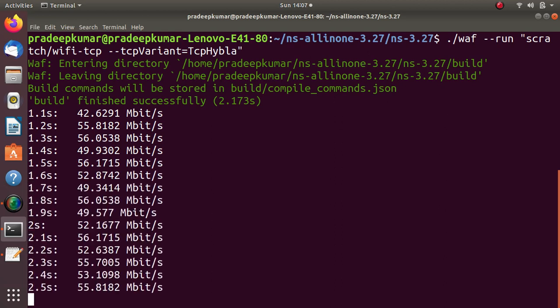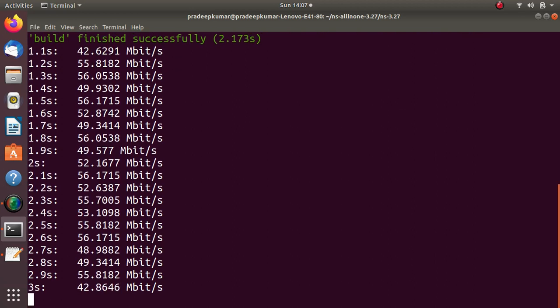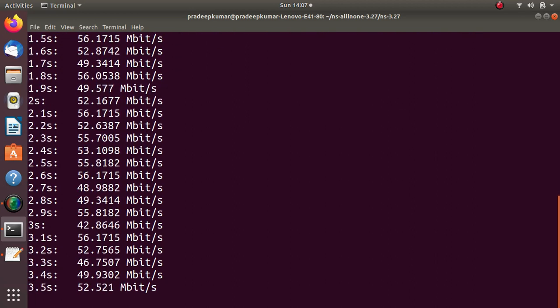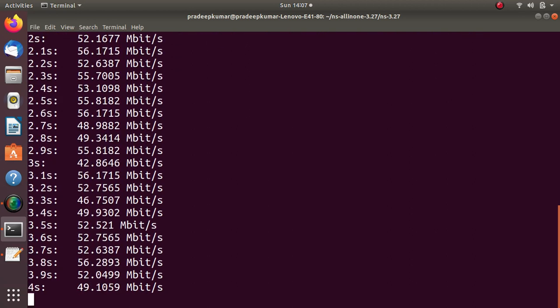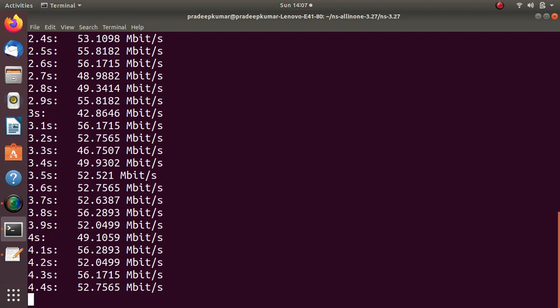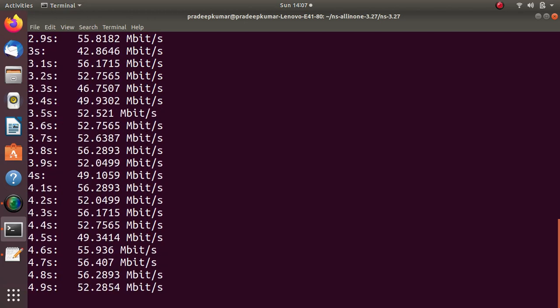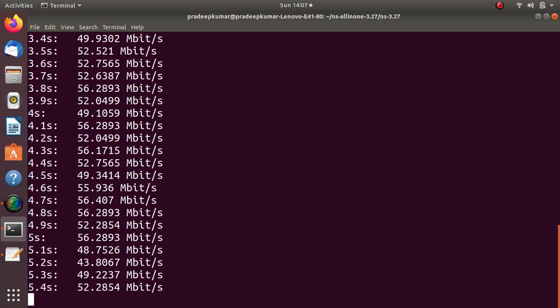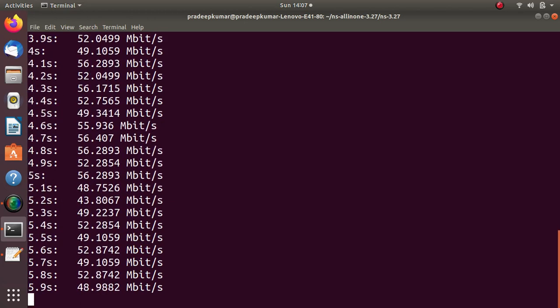Again we have to wait up to 10 seconds. The simulation has to complete till 10 seconds. So this way you can compare various TCP protocols. Now this is only for 10 seconds. In case we want to go for 20 seconds also, you can go for it.